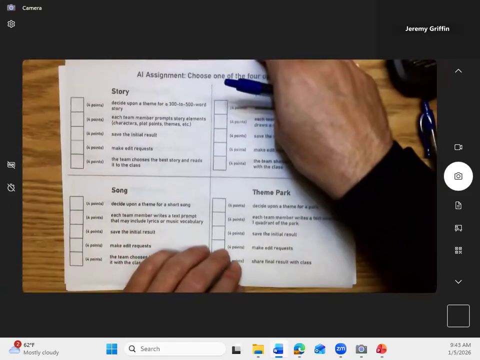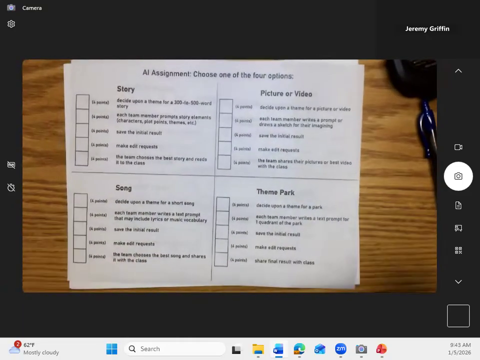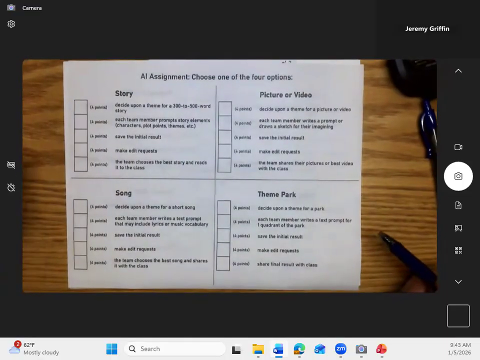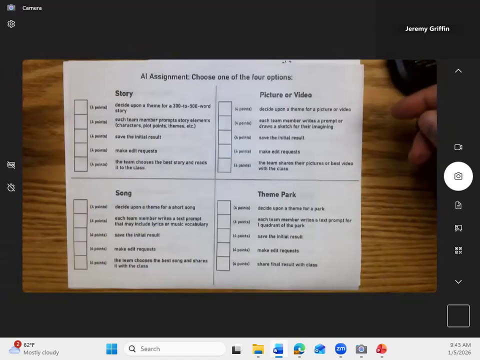Here's what we're doing today and tomorrow. I'll see how long this takes. I do want you guys to begin using AI, so let's do this AI assignment. I want you to work with your teammates, or you can work by yourself if you want to. That's okay. You can work alone, or you can work with a team.